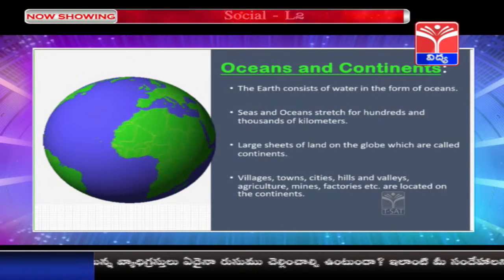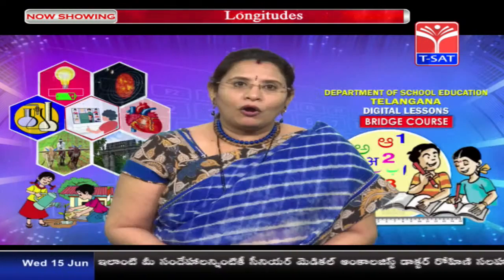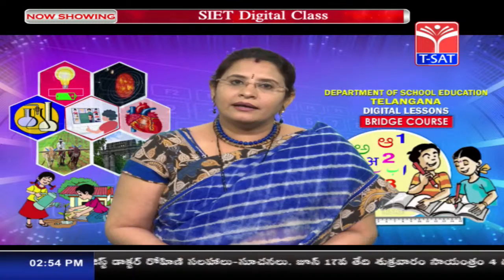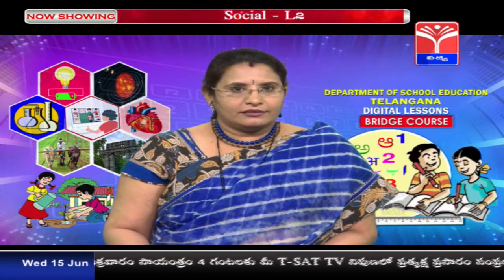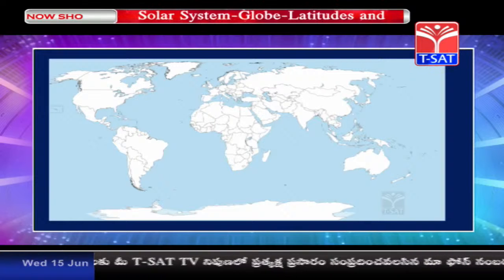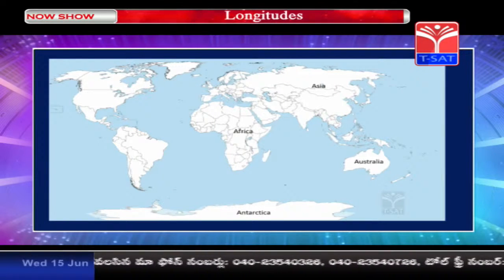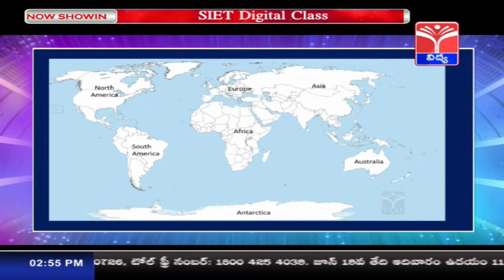Now, when talking about the oceans and continents, let me tell you how many continents and how many oceans there are on our planet Earth. Children, we have a total of 7 continents, and the names of those 7 continents are Asia, Africa, Antarctica, Australia, Europe, North America and South America.